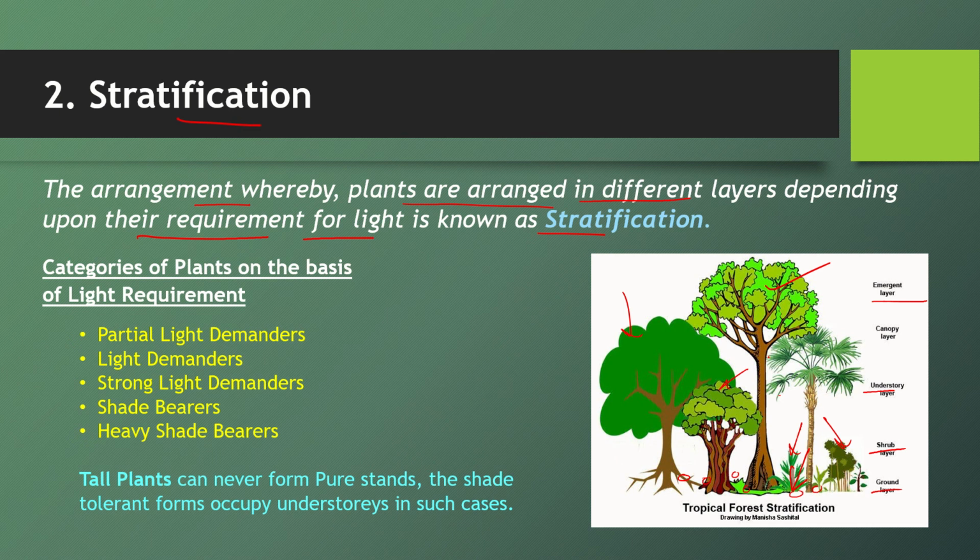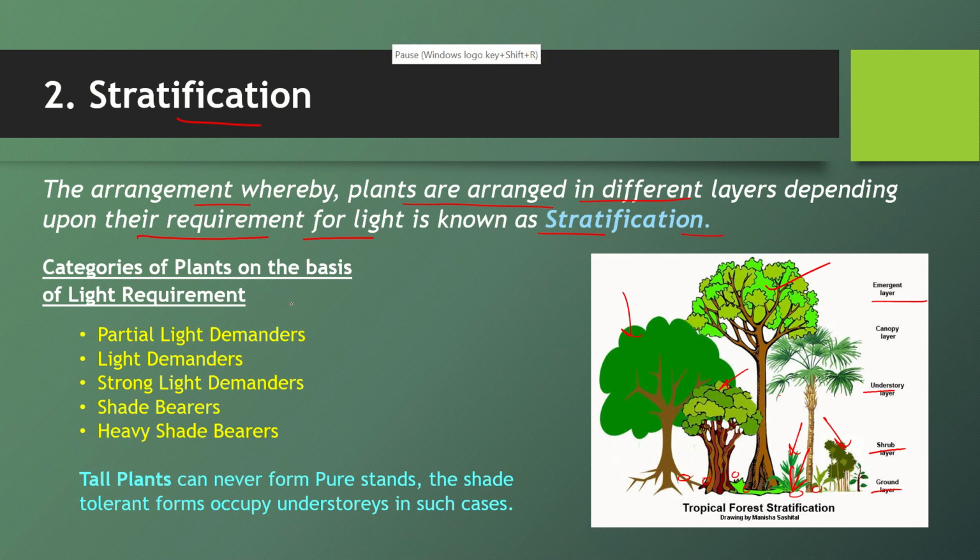So that is why the pure stands are not successful. So plants always have this kind of stratification where a mixture of species grow and the light requirement of each is somehow met because of stratification. Okay.